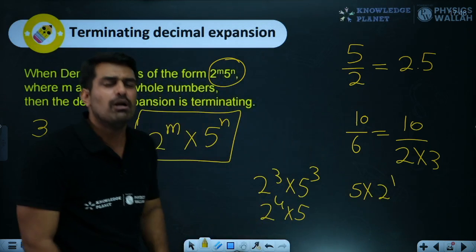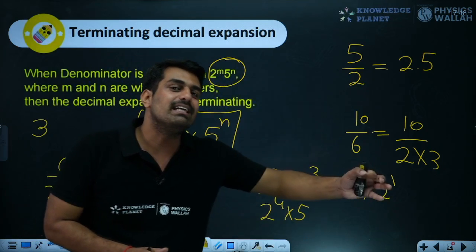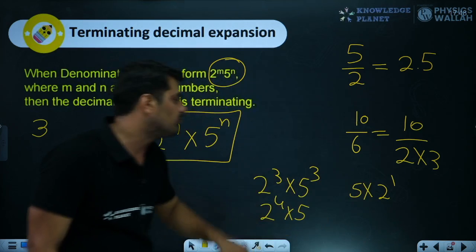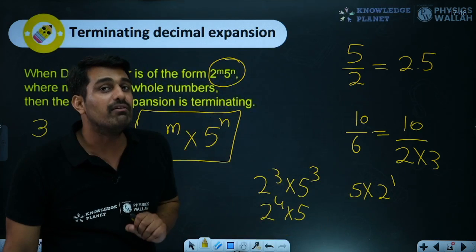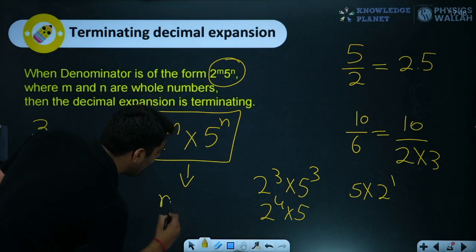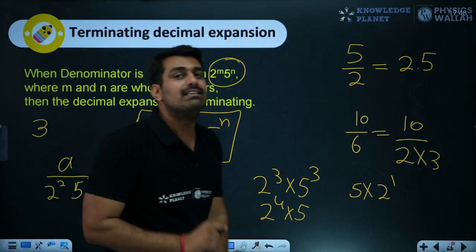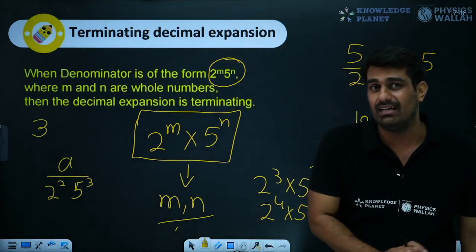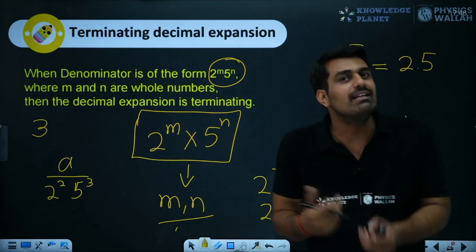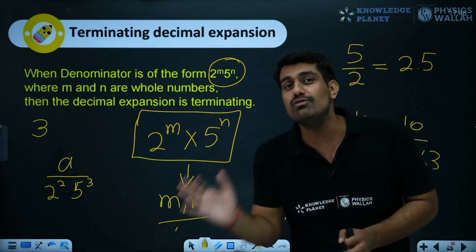Simple thing. So basically, we can decide how many places the decimal will terminate just by seeing the factors. The power will decide. The highest power in m or n, whatever be the highest power, at that many decimal places the expansion will terminate. A very important thing. Just by viewing m and n, you can decide after how many decimal places the decimal will terminate. This is something new which I am telling you over here.